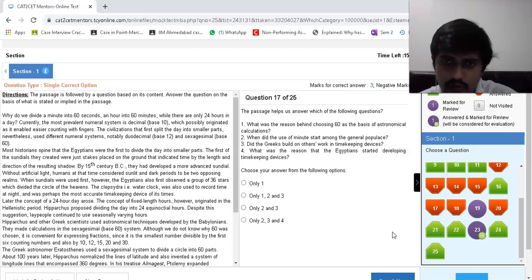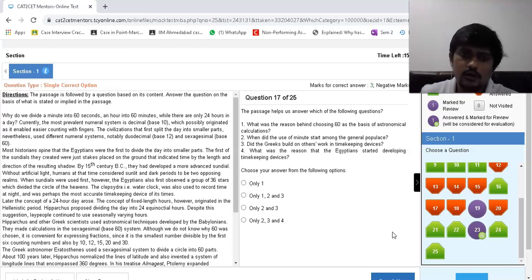Yes, the passage helps us understand which of the following questions. What was the reason behind choosing 60 as the basis of astronomical calculation? When did the use of minutes start among the general populace? They have answered this, yes, so 2 becomes an answer. Did the Greeks build on others' work in timekeeping devices?